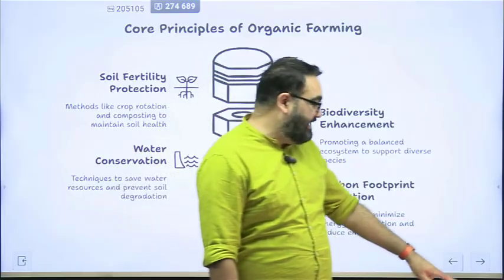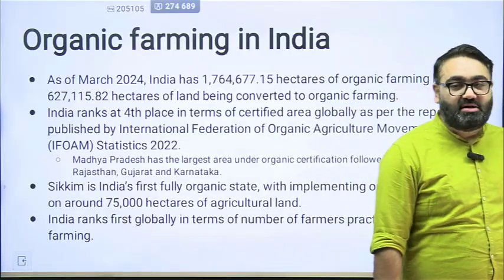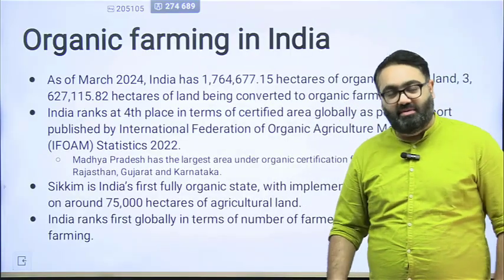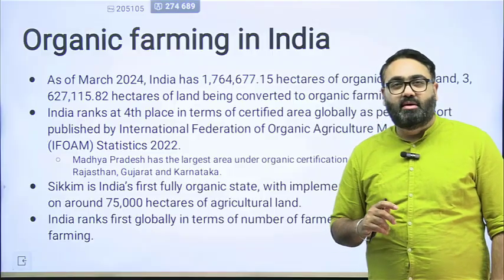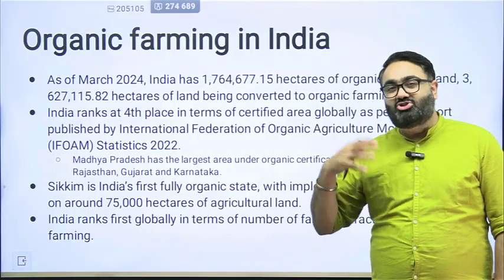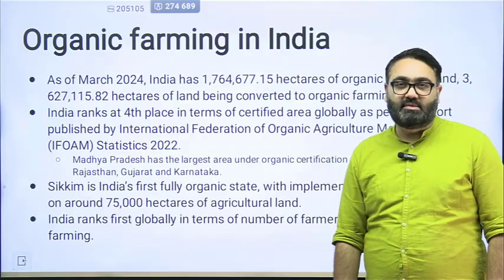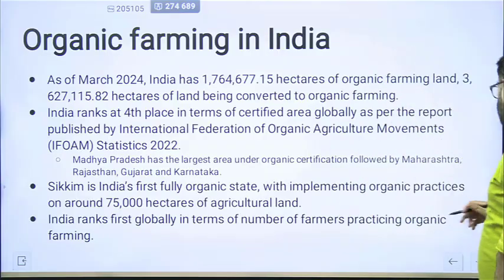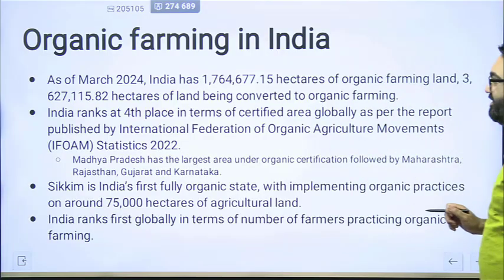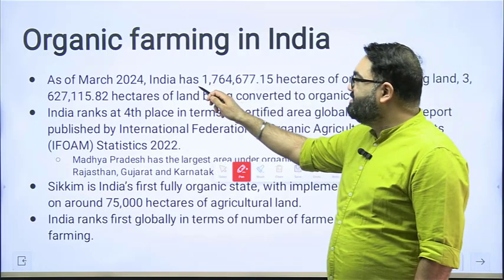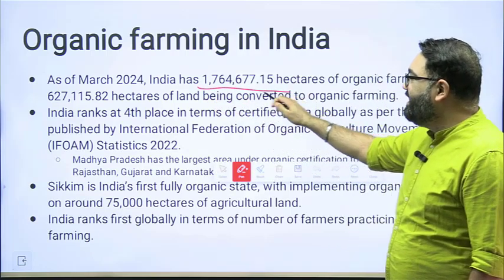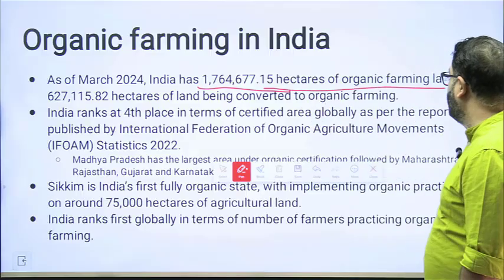It's not that easy to expect that the farmers would actually deploy every resource available to them, because when it comes to making a choice, it's not that easy. In India, as of March 2024, the data available with us shows about 17,64,000 hectares of organic farming land.